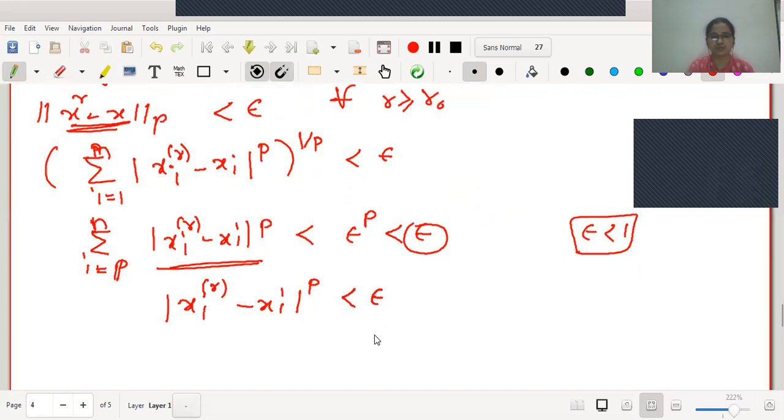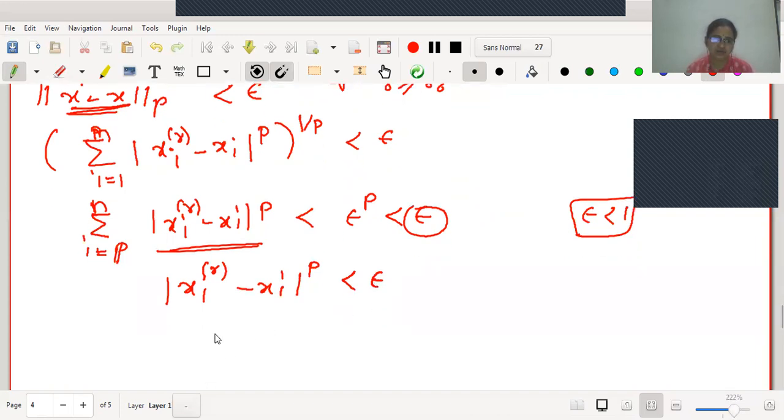Taking pth roots on both the sides, mod x_i^r minus x_i is less than epsilon raised to 1 by p, that is less than epsilon still, because the selected epsilon is less than 1, for all r greater than or equal to r0.